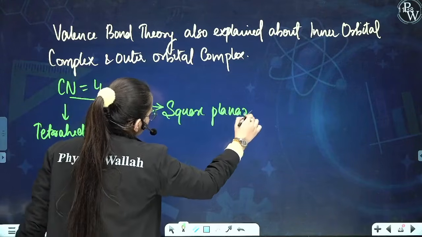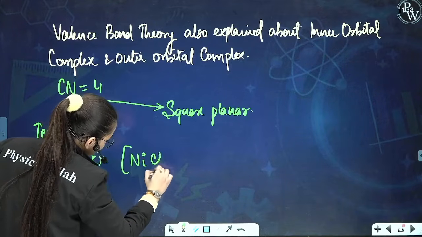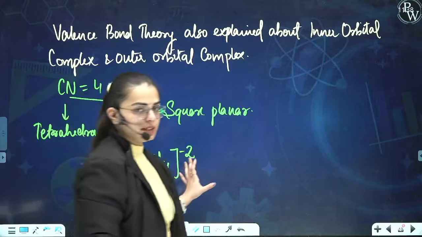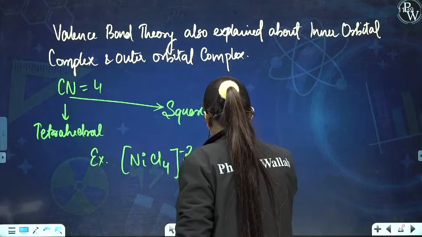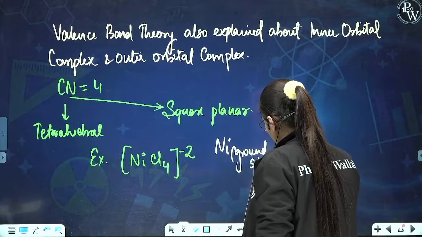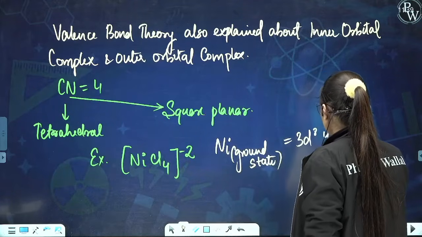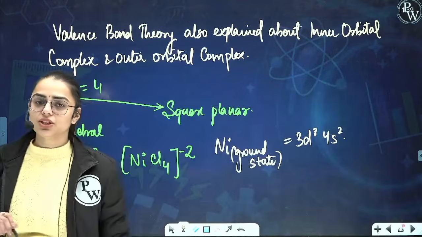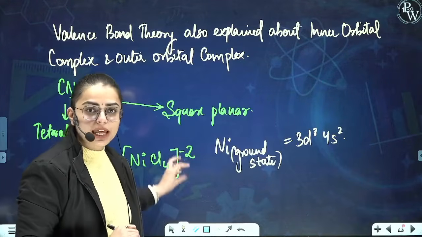Okay. Now if I take an example, say I have nickel with Cl4 and a -2 charge. Let us say we have this particular coordinated compound. Now understand, let us talk about nickel's ground state electronic configuration. It will be 3d8 4s2. What will be the electronic configuration when nickel is present in the ground state? It is 3d8 4s2.